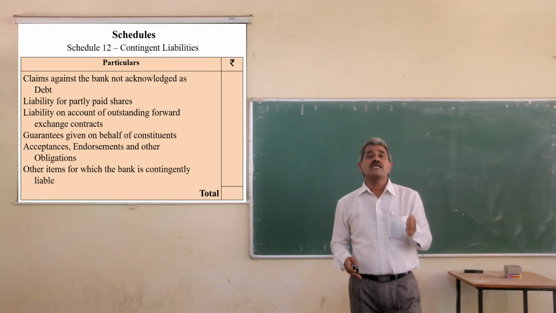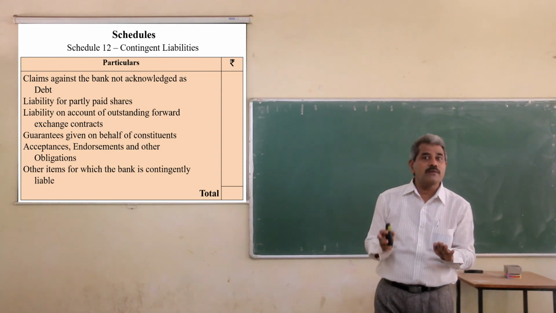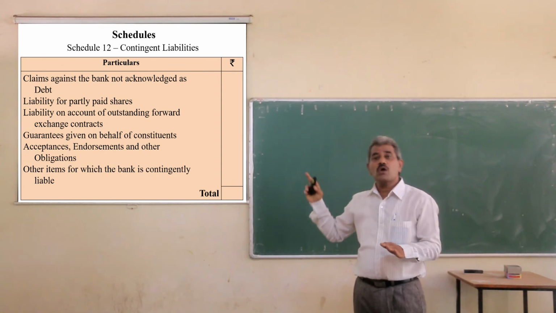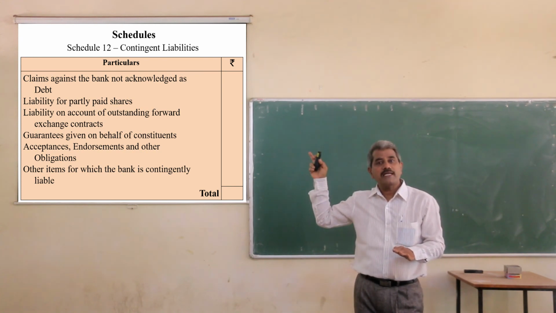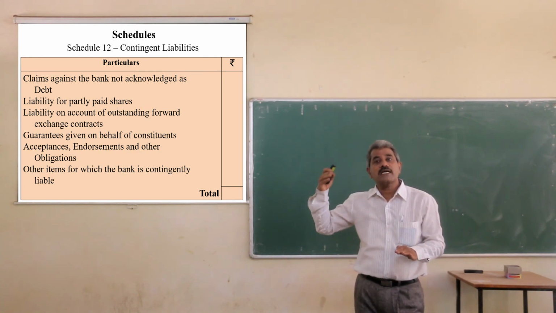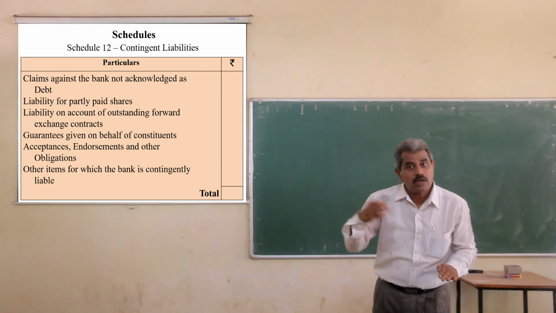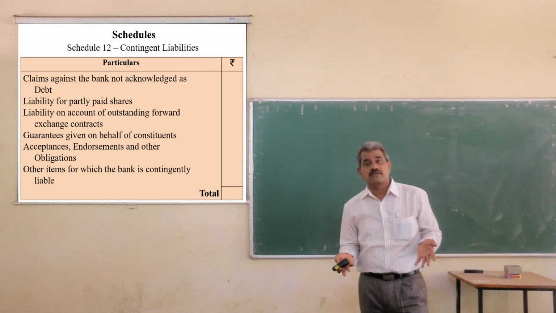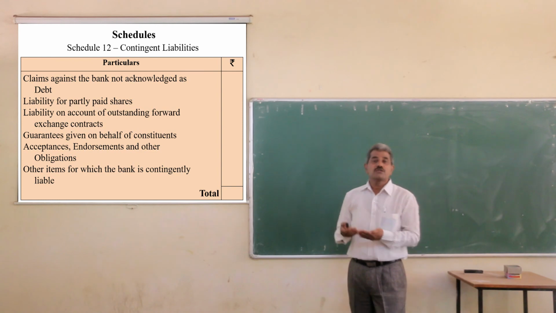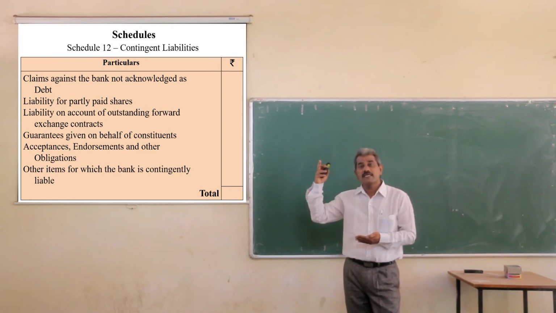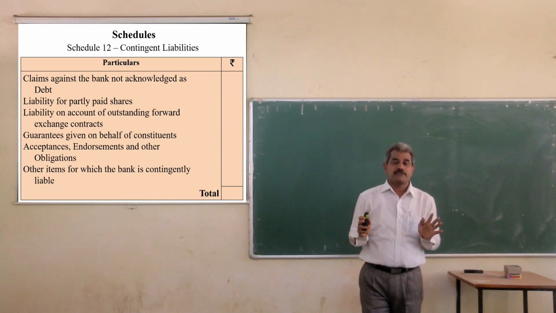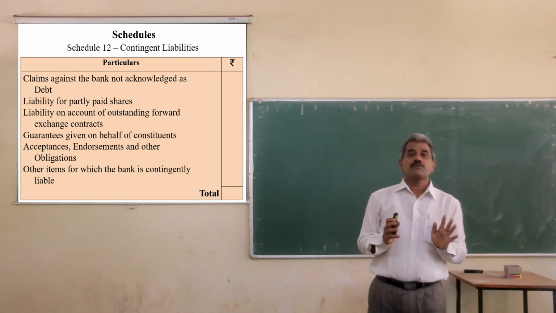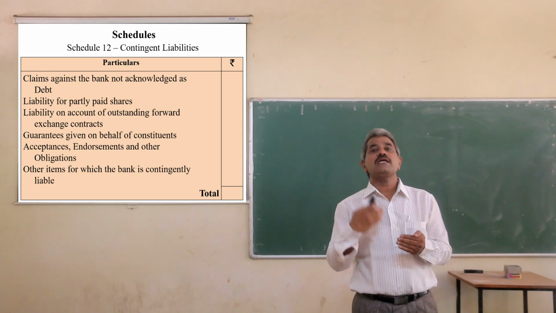As these are contingent liabilities, not actual liabilities, they are not considered in the total. You have seen the balance sheet. The contingent liability is shown after the total of the balance sheet, because it is contingent. It is not an actual liability, so it is not considered before the total, but it is shown only for information.